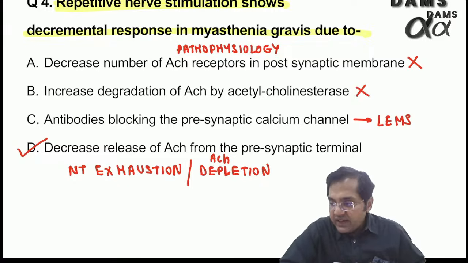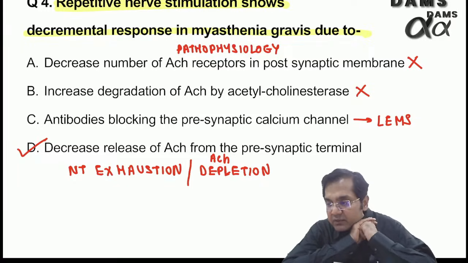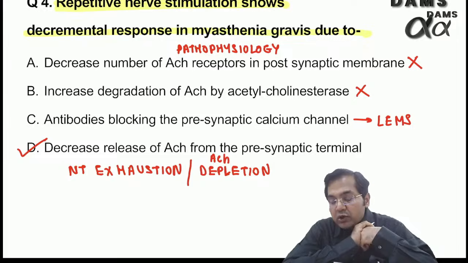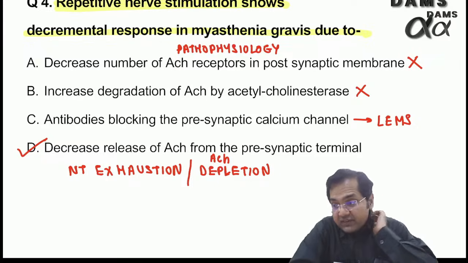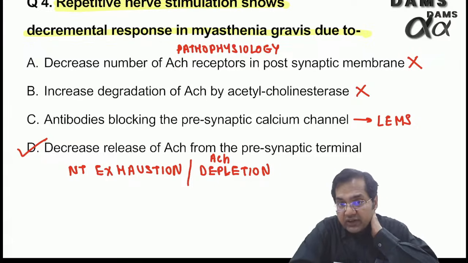You are saying with repeated number of stimuli, free number of receptors will be low. With repeated number of stimuli, I am saying that there will be a depletion or the exhaustion of the neurotransmitter. Please understand, there are autoantibodies to the acetylcholine receptors and they are eventually exocytosed.